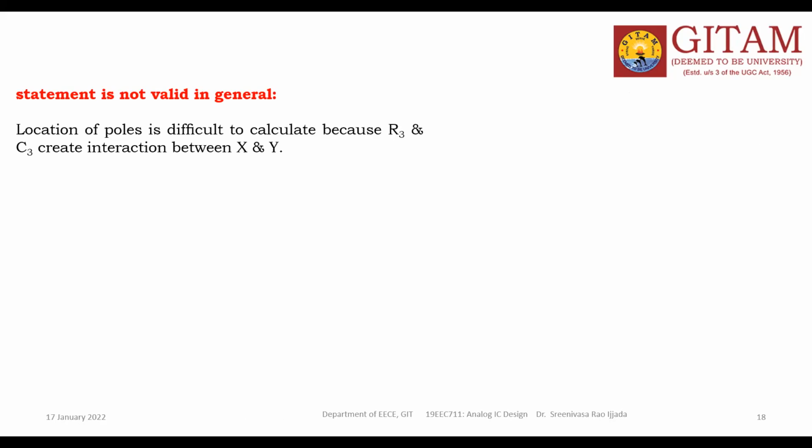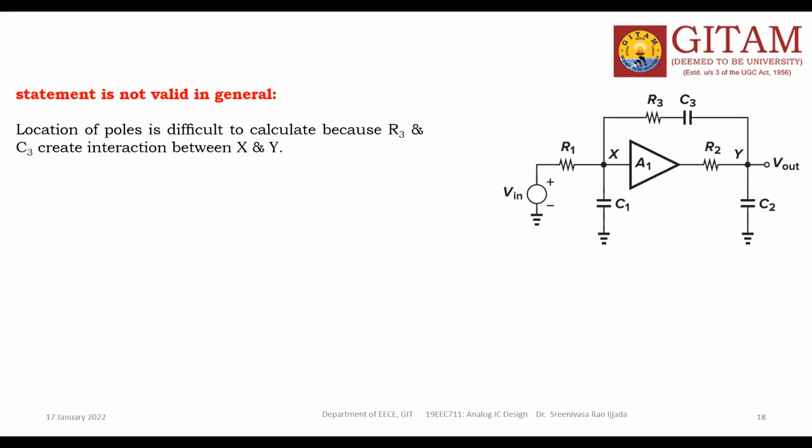The concept of poles associated with nodes is not valid for complex circuits. The location of poles is difficult to calculate because R3 and C3 create interaction between X and Y. If you take this circuit, how many nodes are there? This is one node, this is one more node.